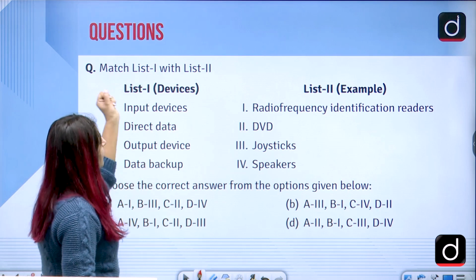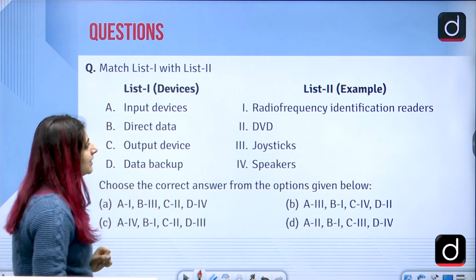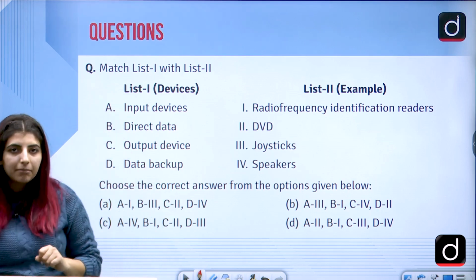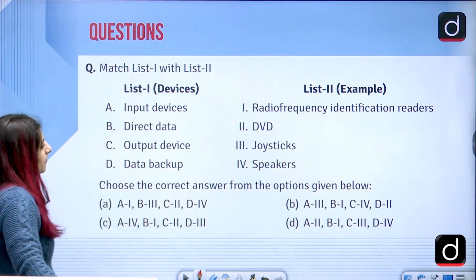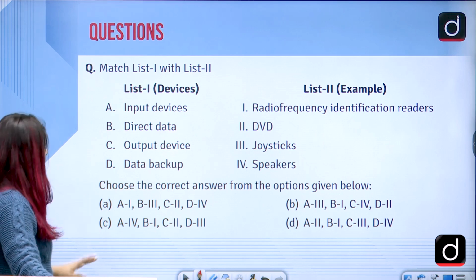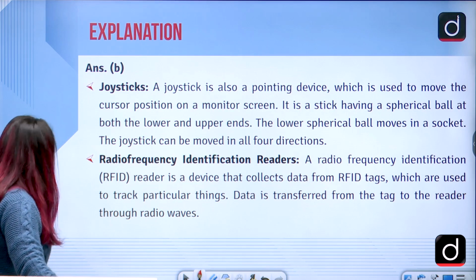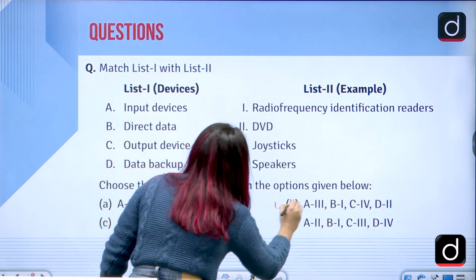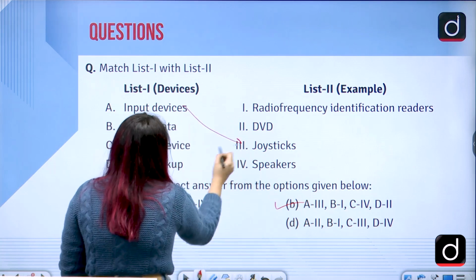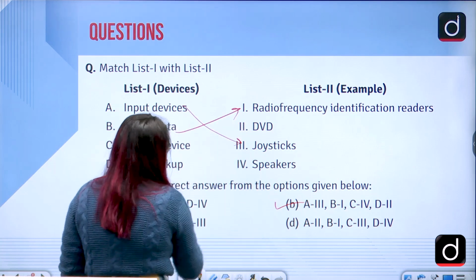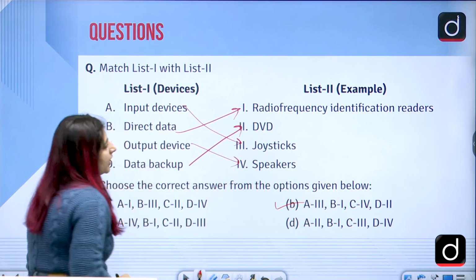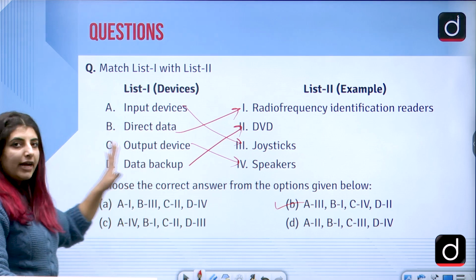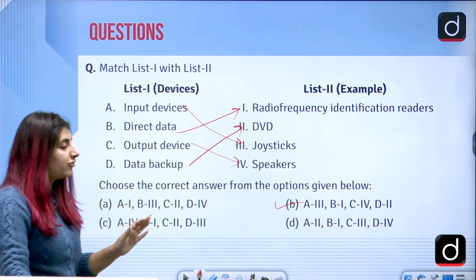Then we are supposed to match list 1, which are the devices, with list 2, which are the examples. So pause your videos here. The answer to this question is option B. What do we have in B? A 3, B 1, C 4 and D 2. So let us just see first of all here only, then we will move on to the explanation.